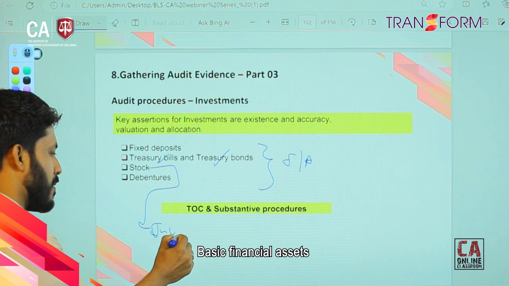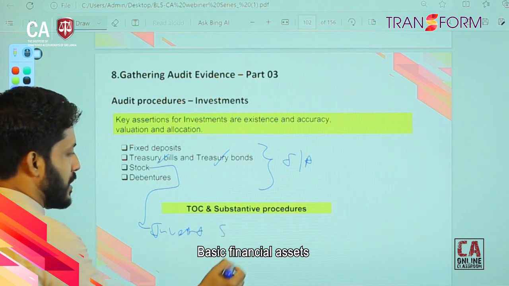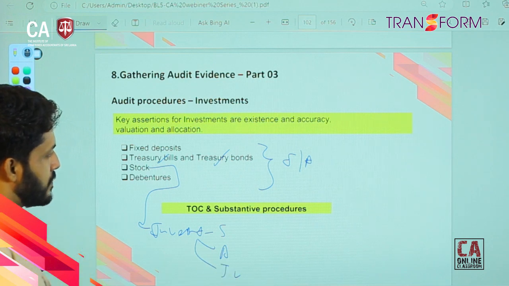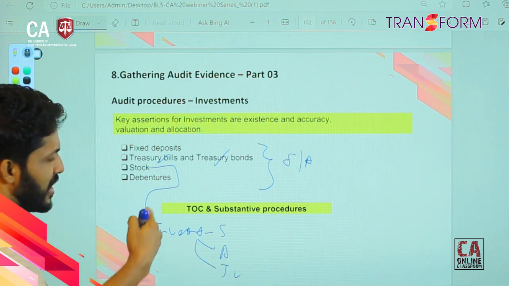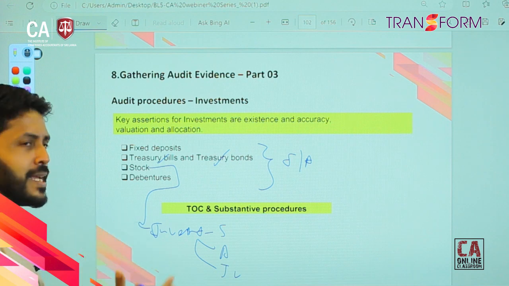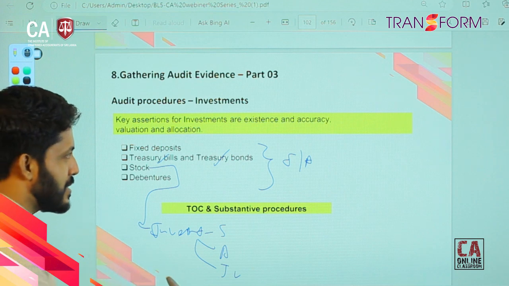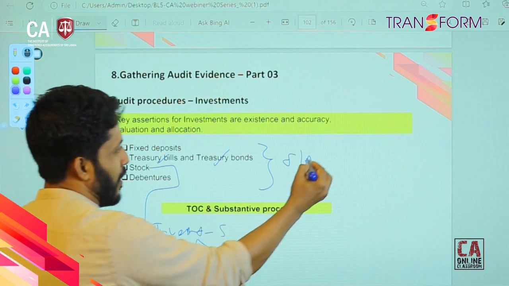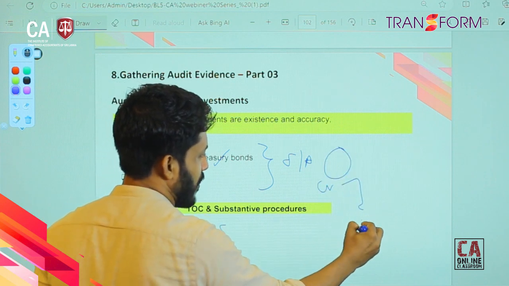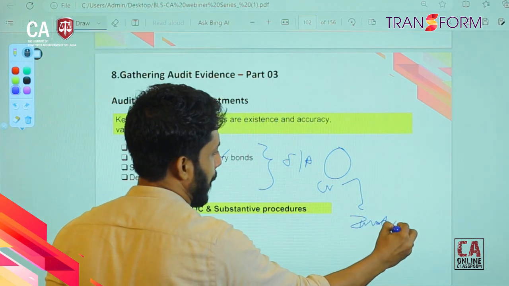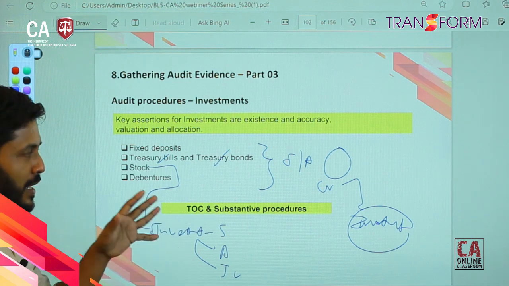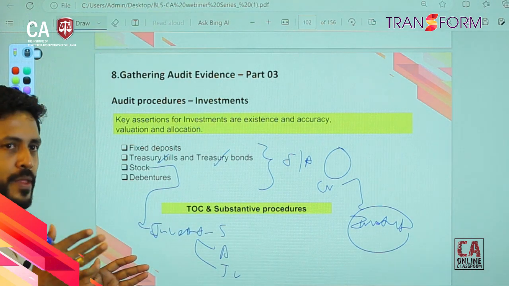It may be investment in subsidiary, investment in associate, investment in joint ventures, right. Whatever the investments you have, in the books you have a debit balance, in the sense, once you are doing your investment, whatever the resource, cash, credit, debit to investment. So, the investment balance based on the entity, investment balance may vary.